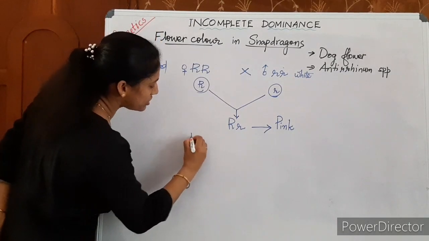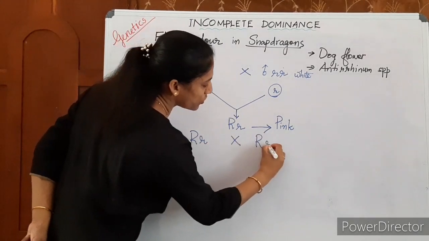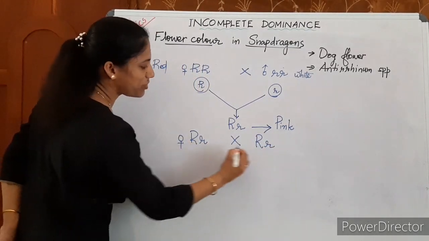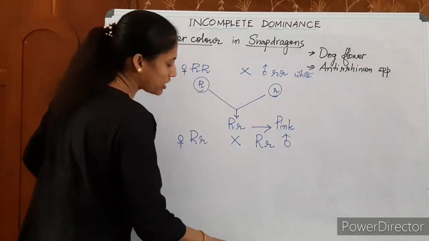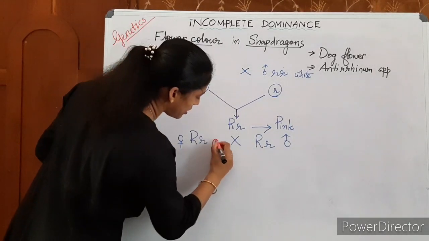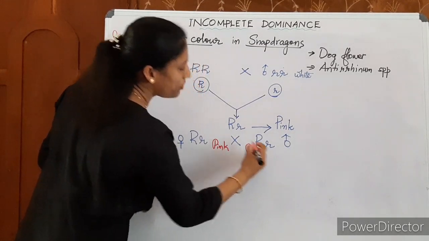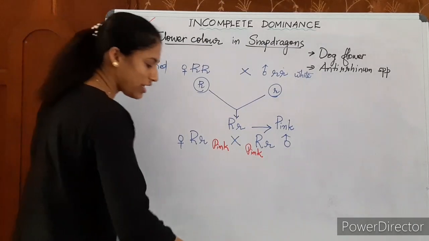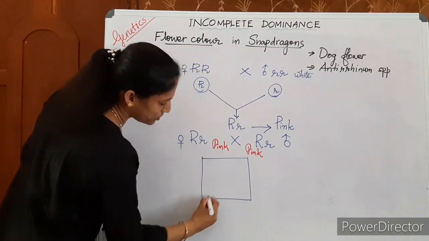Then when F1 is selfed, capital R, small r crossed with capital R, small r, one is female, the other is male, both are pink. When one pink flowered plant is crossed with another pink flowered plant, you can see what happens in the F2.